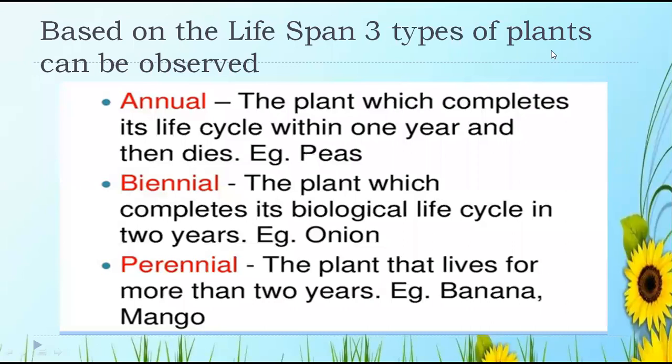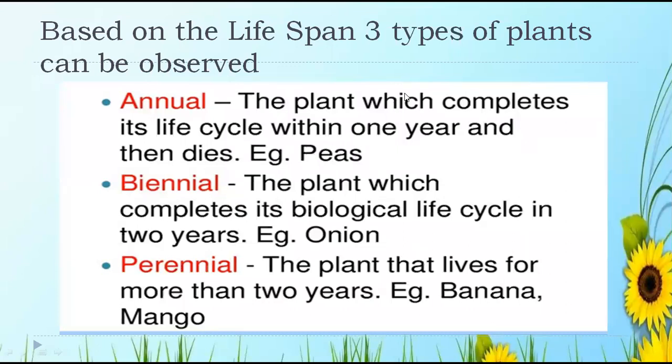Yes. So based on the lifespan, three types of plants can be observed. Based on the lifespan means what? What is the lifespan here? Lifespan is nothing but the period from the birth to the natural death.